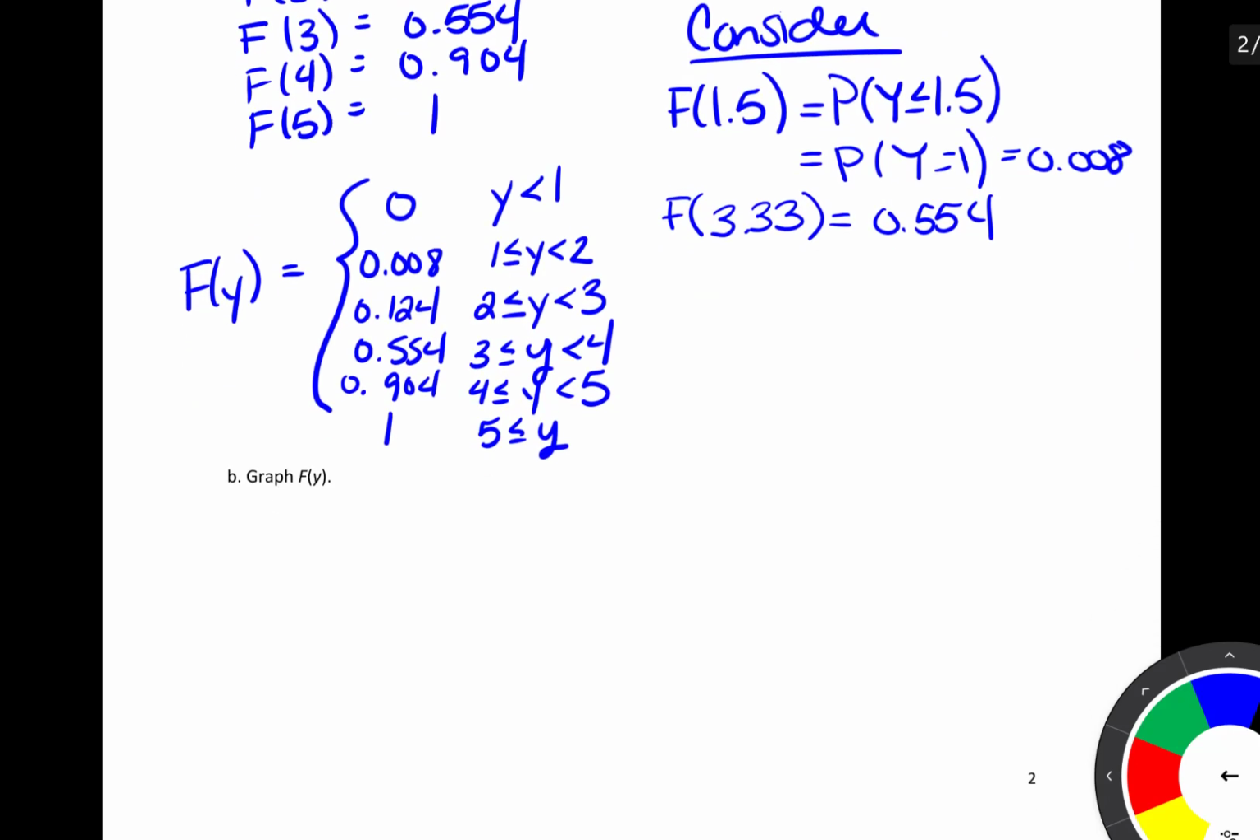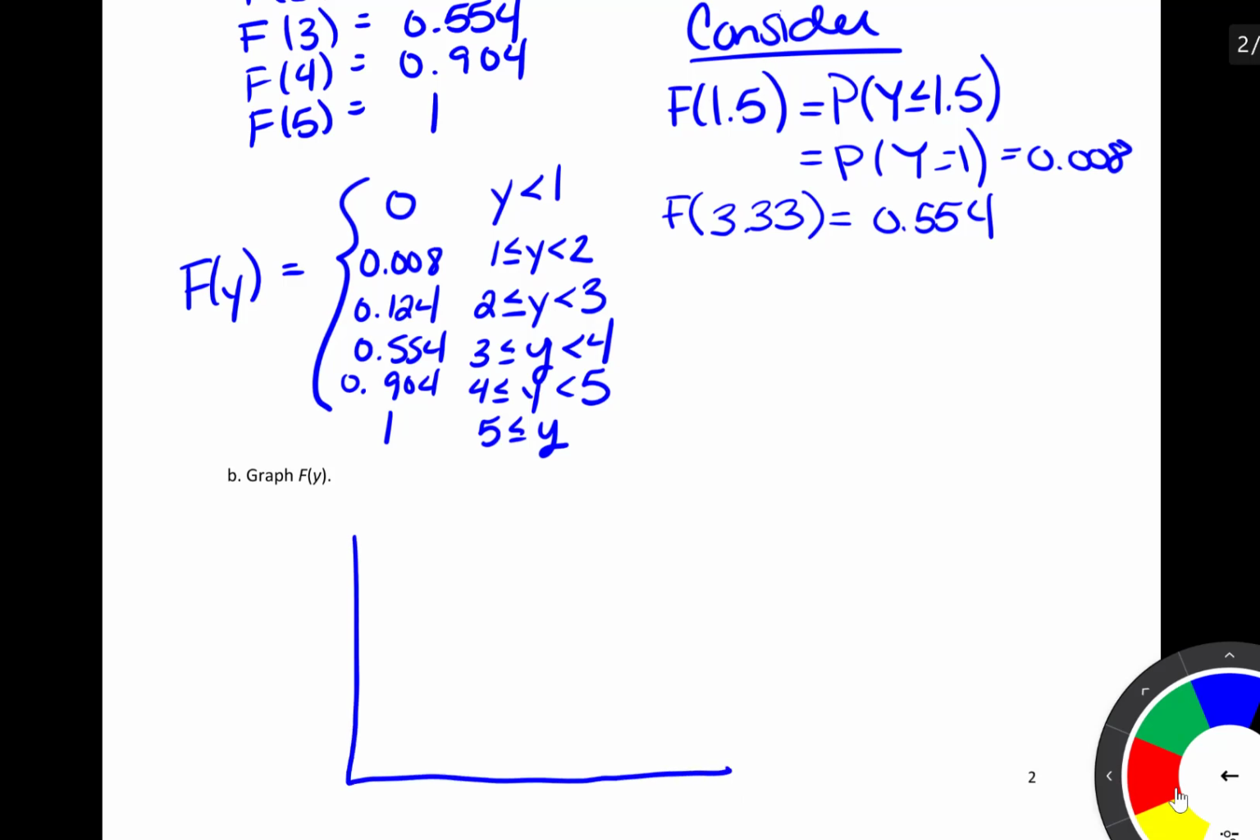So let's look at a graph and see what this looks like. So we're going to start by drawing our axes. On the x-axis, we're going to have the different values that y can take. On the y-axis, we're going to have our CDF. So notice we know by the properties of CDFs that the CDF is going to have the lowest possible value at 0, and we can't have probabilities greater than 1. So I'm going to take my y-axis all the way up to 1, and then we'll do that in increments of 0.1.